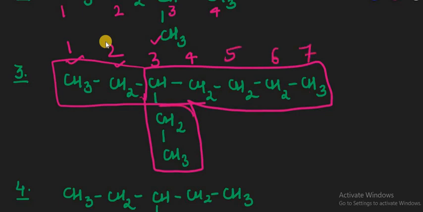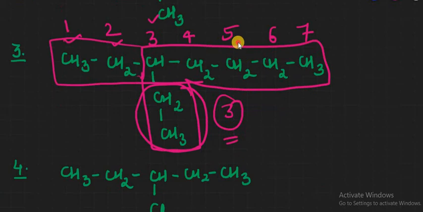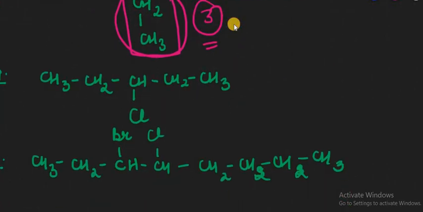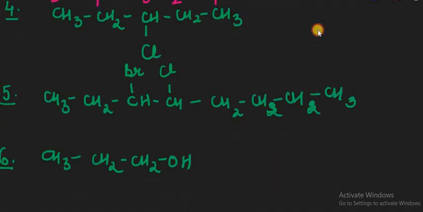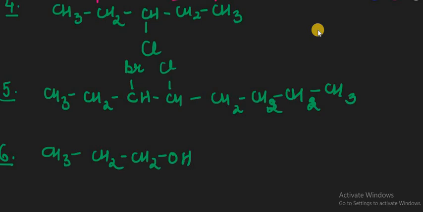This is the right way, because from this side this group will receive the number 3, which is the smallest number there, right? And if you have any other group, for example chlorine is present, then provide the smallest number. See, whether you are going this way or this way, it will receive the number 3, so it hardly matters to us. Then from this way also, like 1 2 3 4 5 6 7 and 8, that's our straight chain. Then this bromine receives the third number, and then chlorine receives the fourth number.